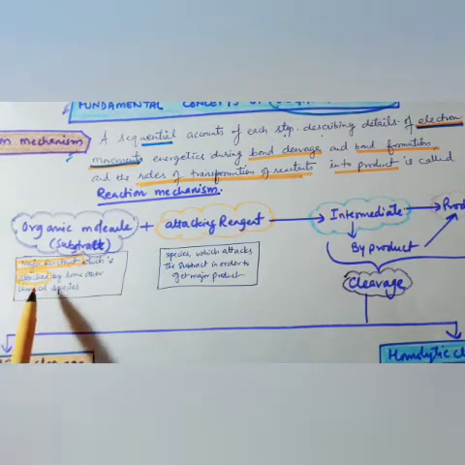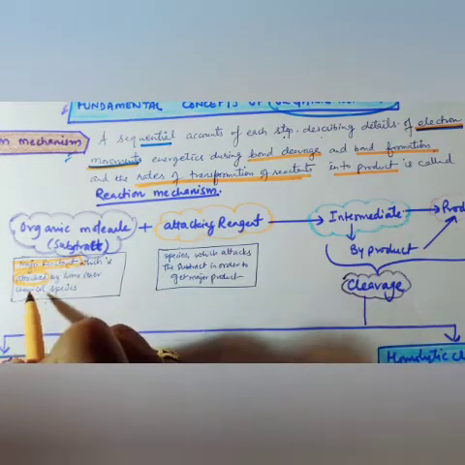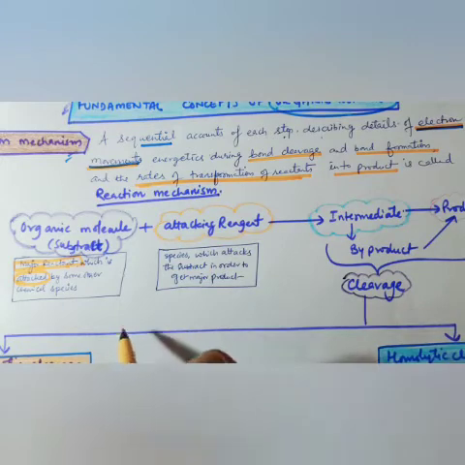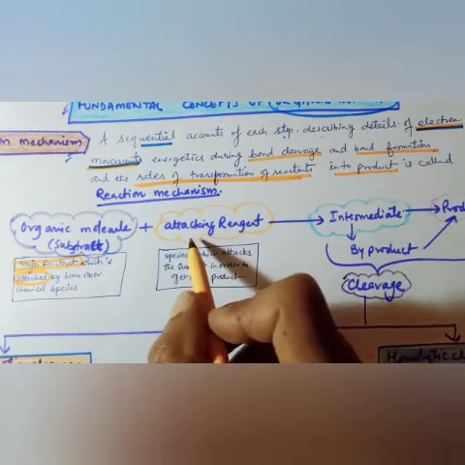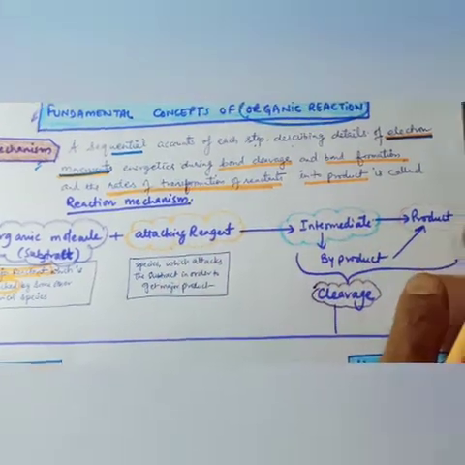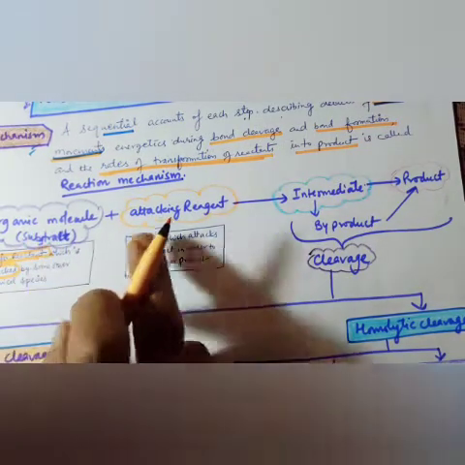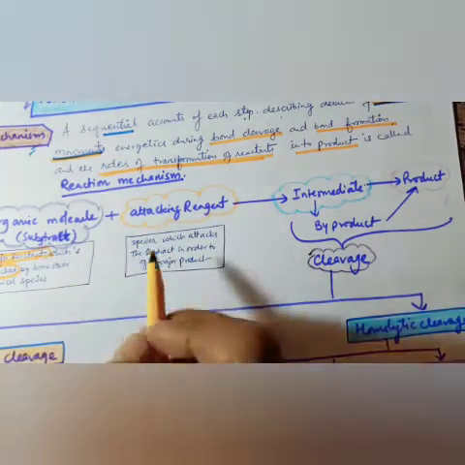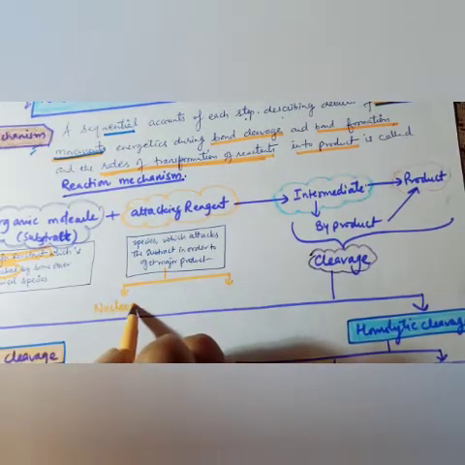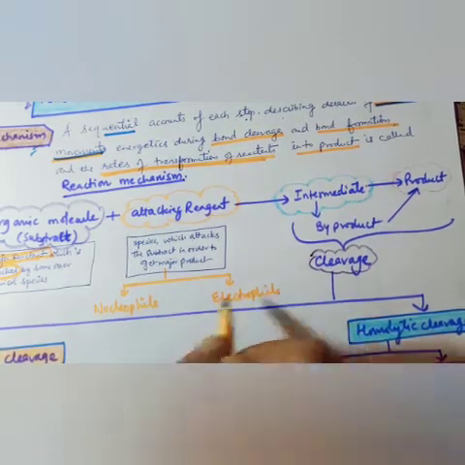Now the second word is attacked by some other chemical species. So the attacking reagent is the other chemical species which attacks the substrate. That is called the attacking reagent. That is also one kind of reactant which plays a very crucial role to form a product. Now when the organic molecule is attacked by an attacking reagent, that attacking reagent can be of two types. It can be nucleophile, these are new words for you, nucleophile and electrophile.